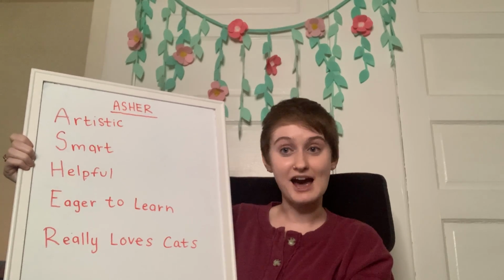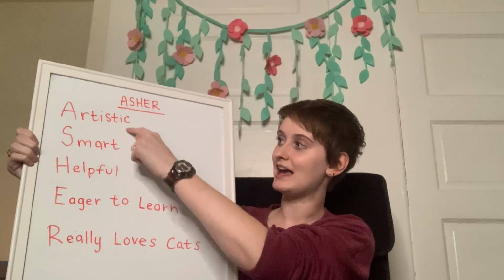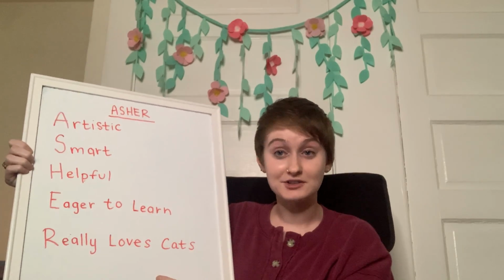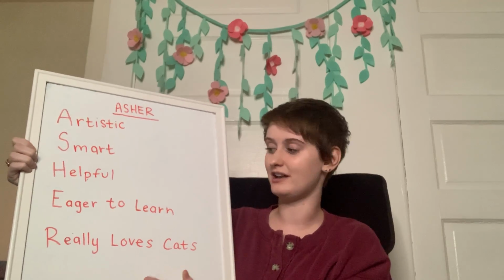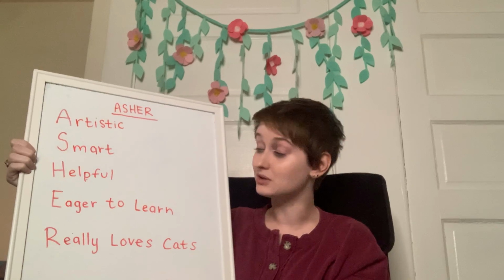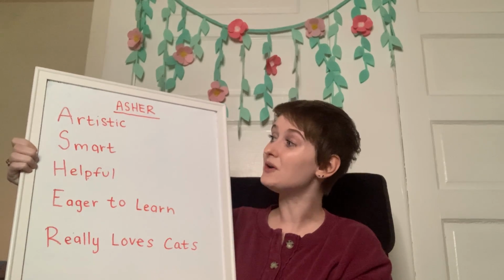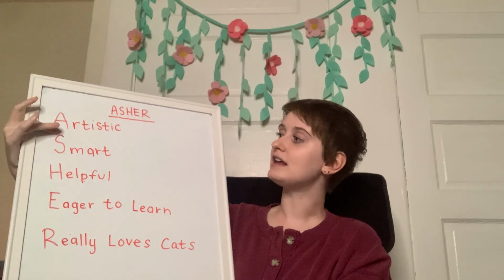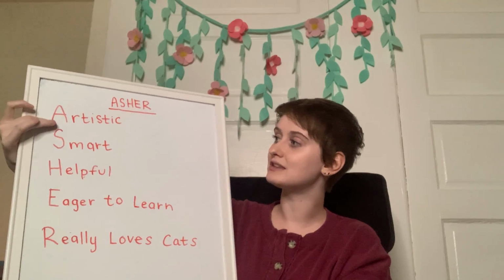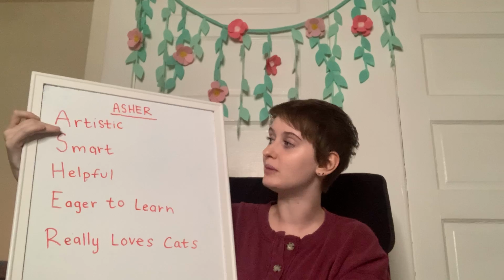My name is Miss Asher, so I did Asher, that's A-S-H-E-R. I had an easy one because I only had 5 letters. Some of you might have 10 letters in your name, and then it might take you a little longer, but I know that you guys are smart and you can definitely still do it. For A, I needed an A adjective. An adjective, that's a describing word that started with the same letter as the first letter of my name.